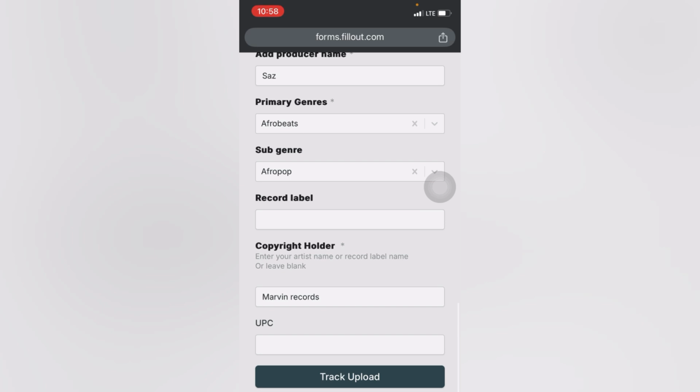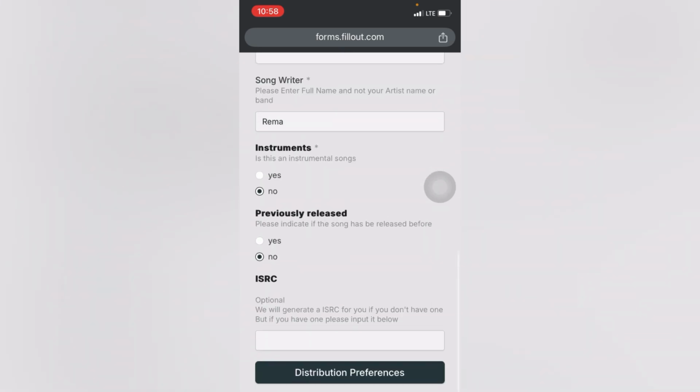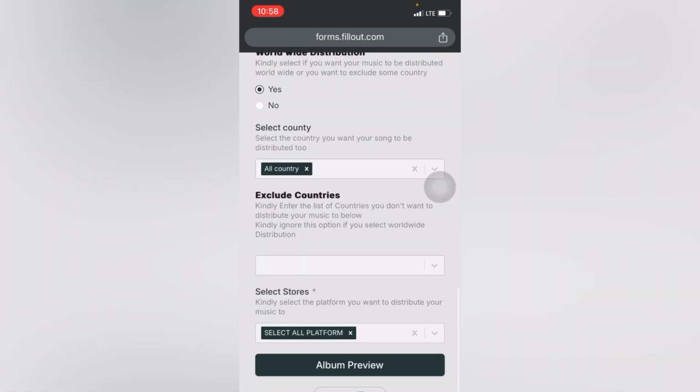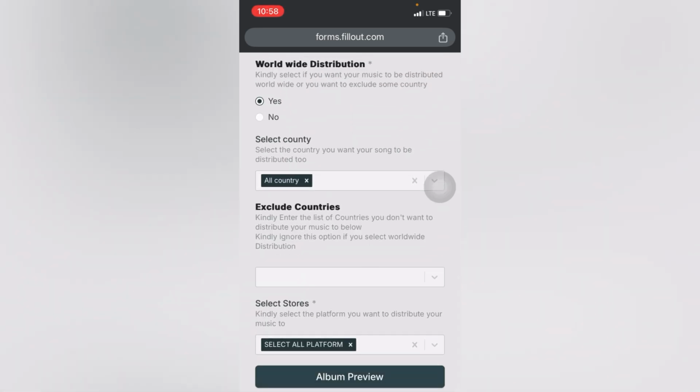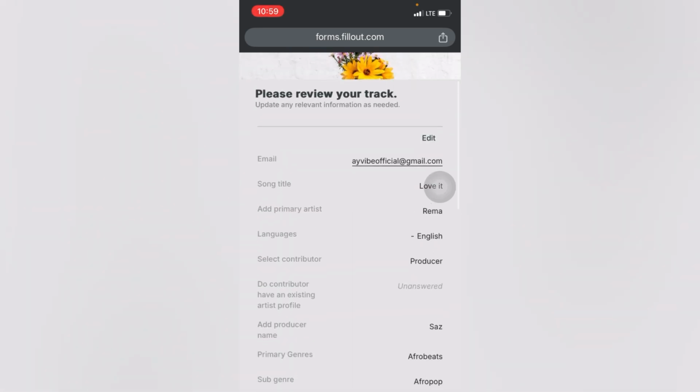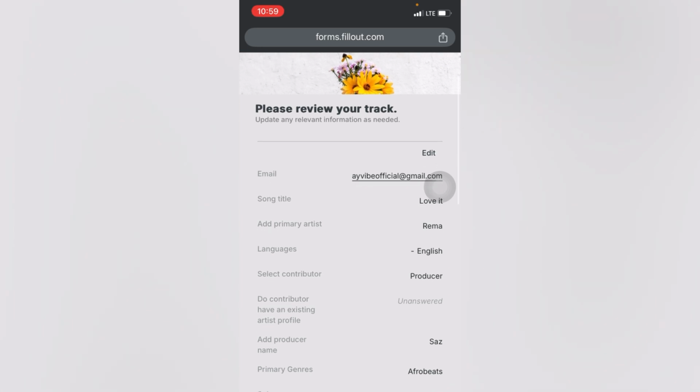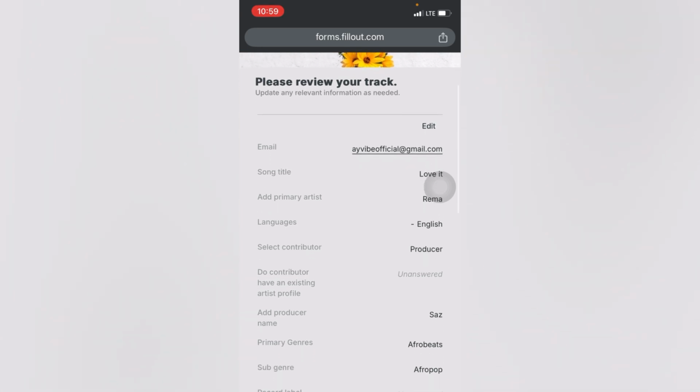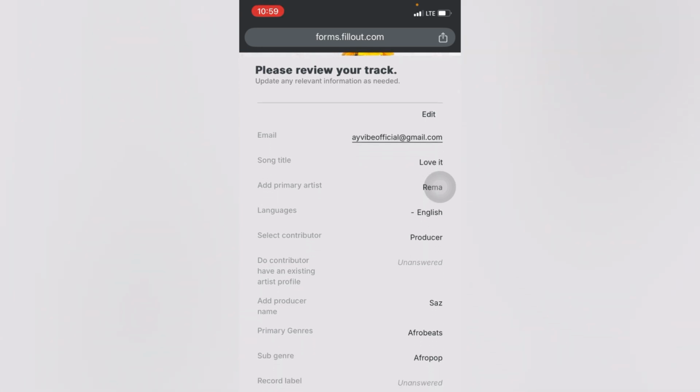Once you're done, I will fill out all the necessary information. You can preview your music right here to see if you made a mistake. Basically, you can see right here, this is where you can review your music to see if you made a mistake on your release. If you made any mistake right here, you can just edit them.